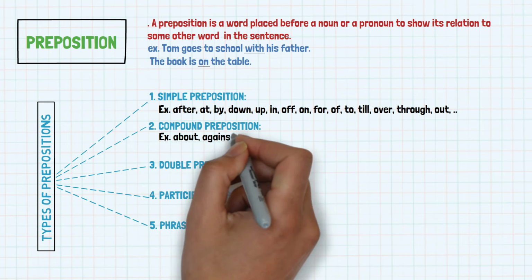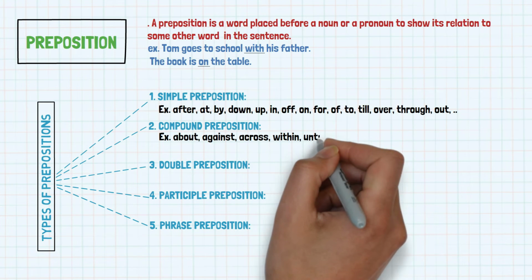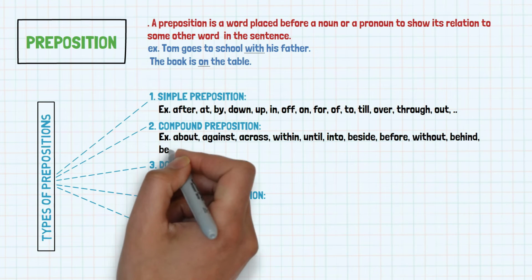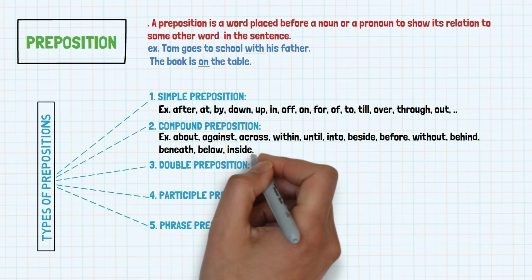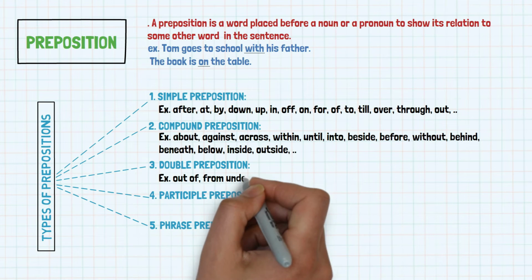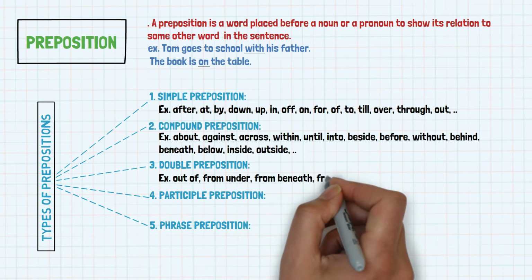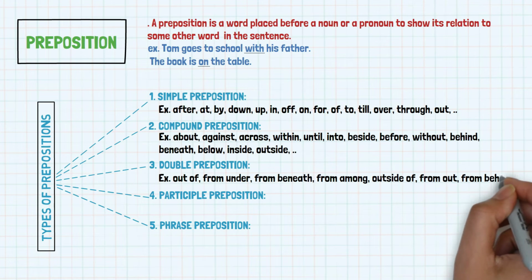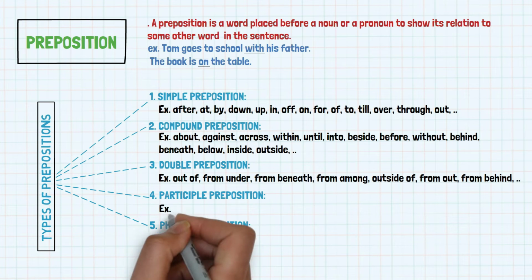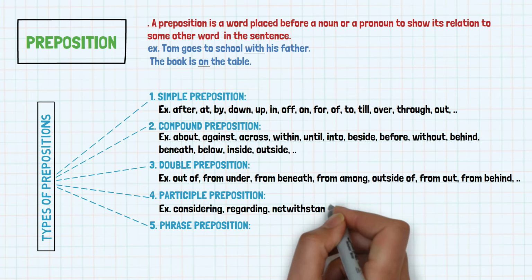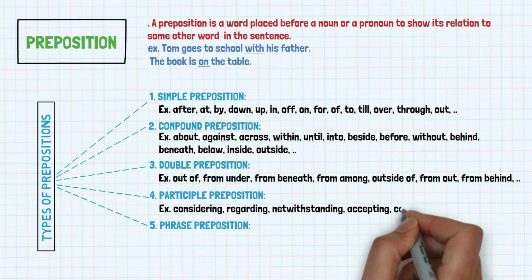Examples of compound preposition are about, against, across, within, until, into, beside, before, without, behind, beneath, below, inside, outside, etc. Examples of double preposition are out of, from under, from beneath, from among, outside of, from out, from behind, etc. Examples of participle preposition are considering, regarding, notwithstanding, accepting, concerning, etc.